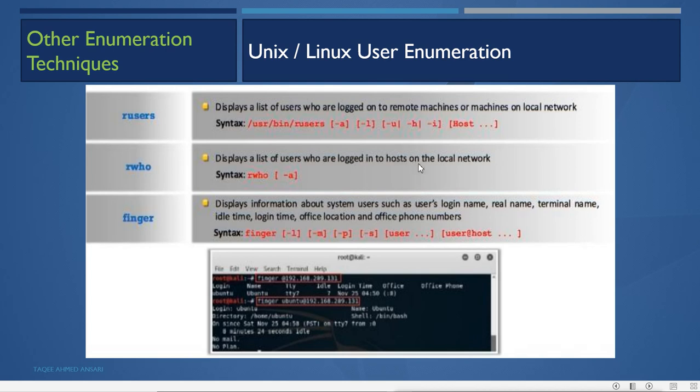Then we can use the finger command, which will display the user's total information. You just use finger at the machine name. So if finger is there, then it will show you detailed information about the users: what is the user name, what is the home directory, what is the login ID, email or anything else. This is simple for Linux. These are the Linux tools.